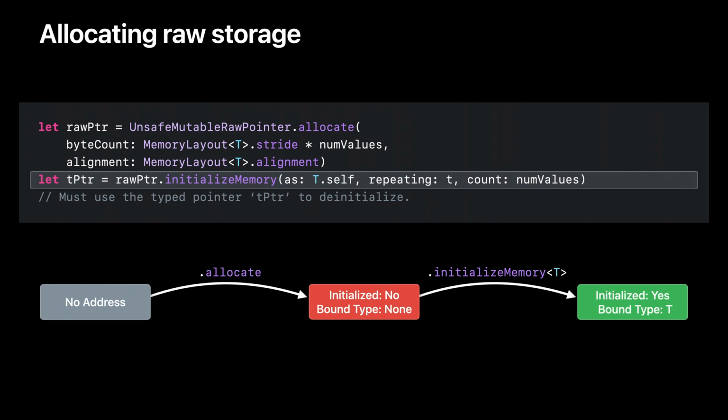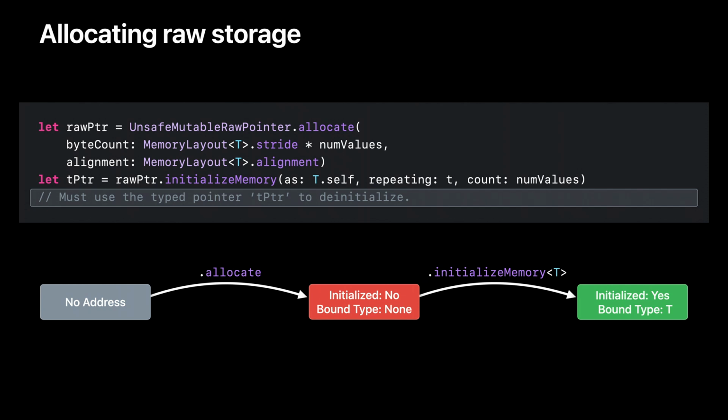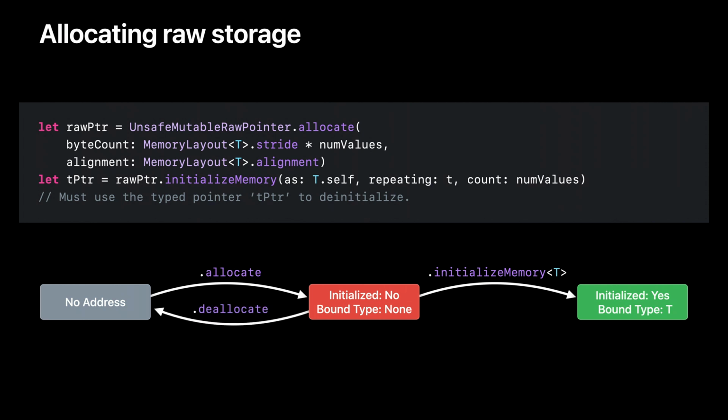The transition to initialized memory only goes in one direction. To deinitialize memory, you need to know the type of in-memory values. So there's no way to deinitialize with a raw pointer. You can deinitialize using the typed pointer returned by initialization. We already saw the memory state diagram for typed pointers. You can use the raw pointer to deallocate the memory, as long as it's in an uninitialized state. Deallocation doesn't care if the memory is bound to a type or not.